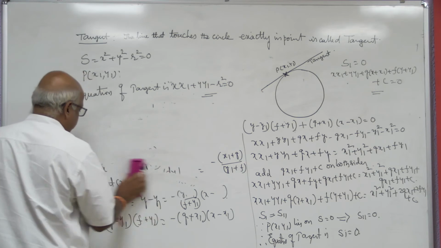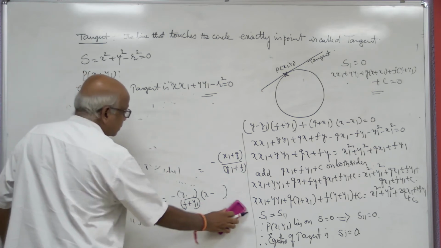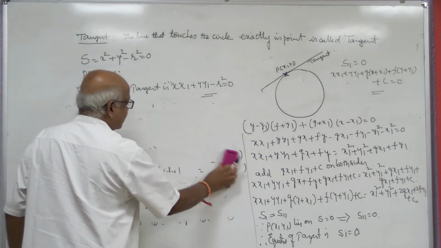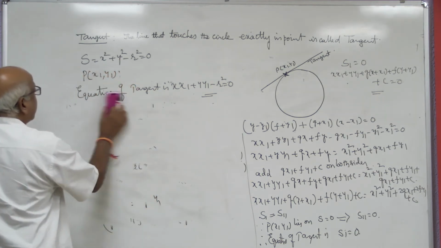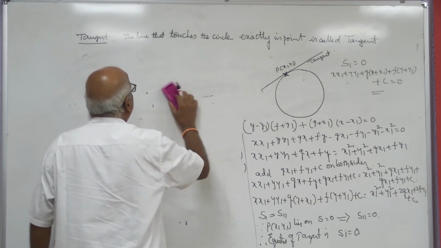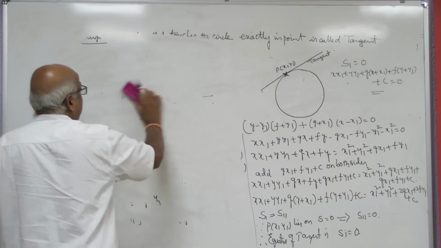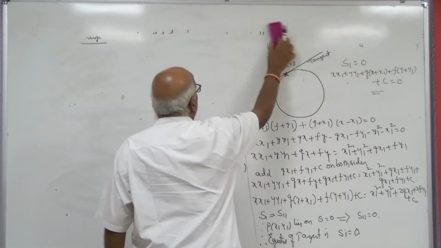Next one. Here the same tangent, suppose the point is given outside the circle, then what to do in this case?